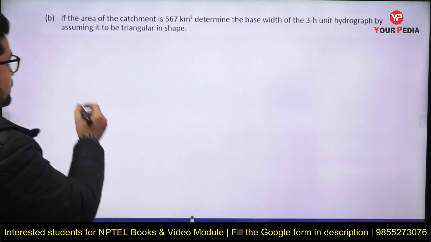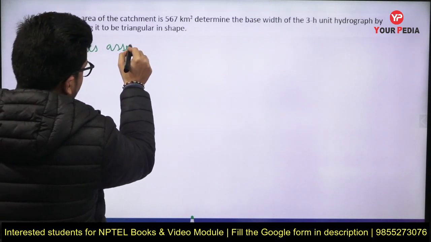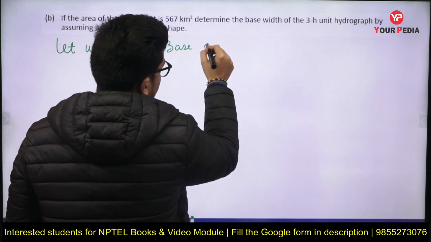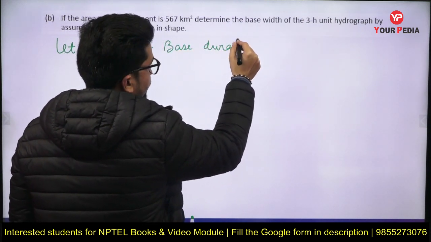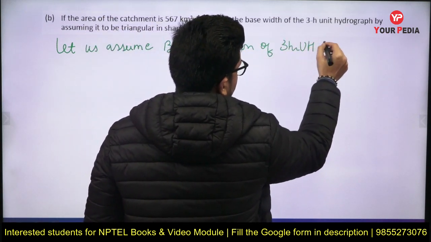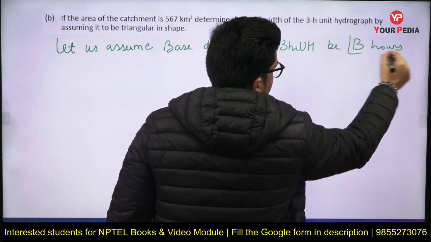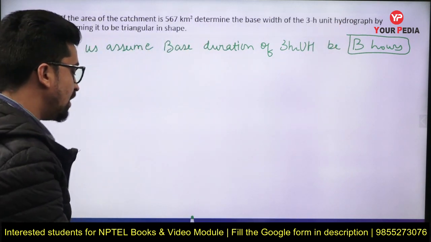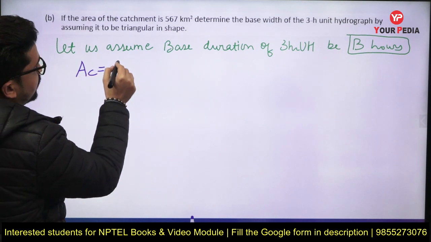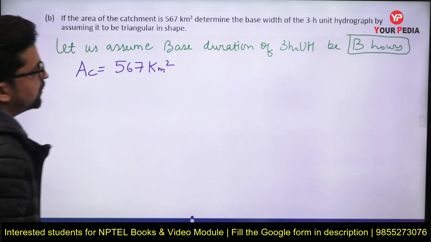So let us first start with this, let us assume the base width or base duration of 3R unit hydrograph be B hours. Along with that, they have also given you that the area of catchment is 567 kilometer square, correct?